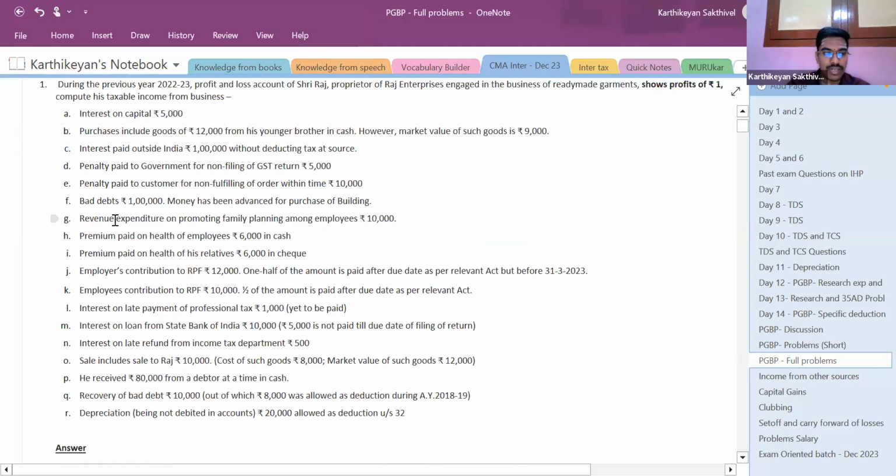Next, sixth point, bad debts, rupees 1 lakh. Money has been advanced for purchase of building. So money has been advanced for purchase of building. It is not for the purposes of business, right? So this is to be disallowed.